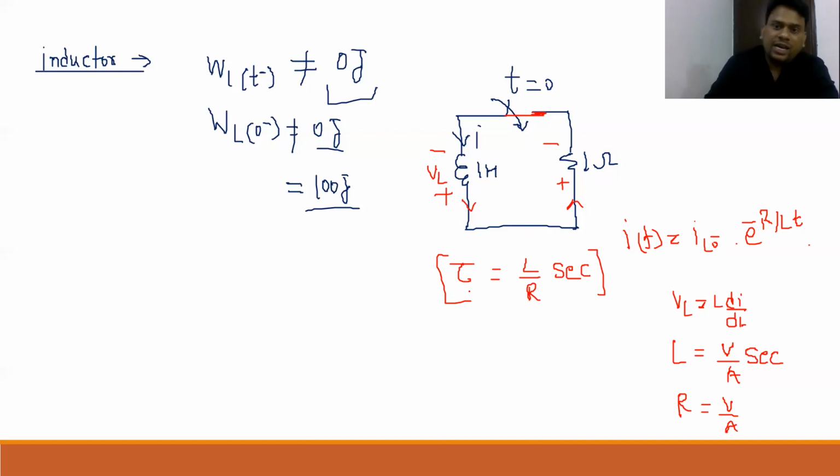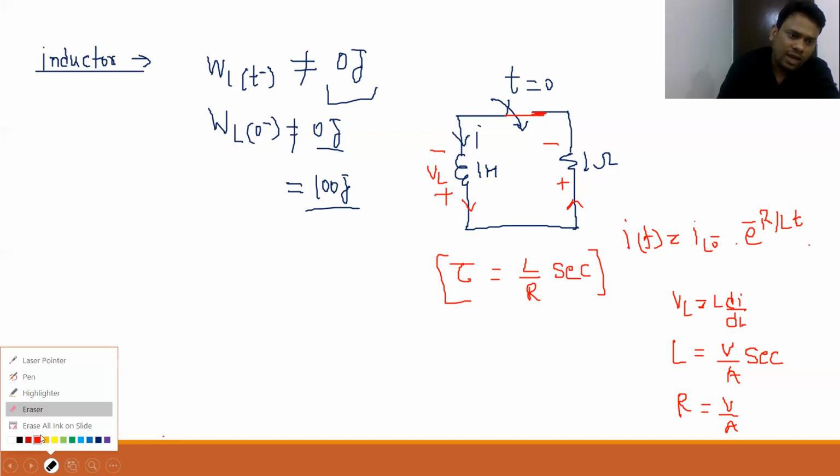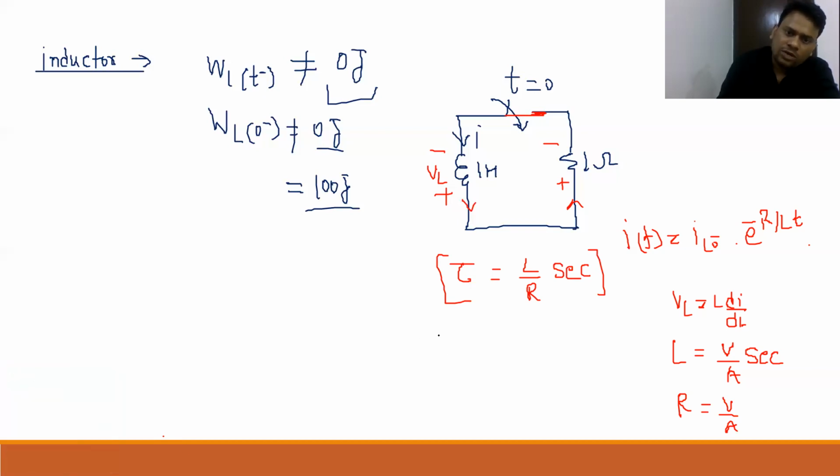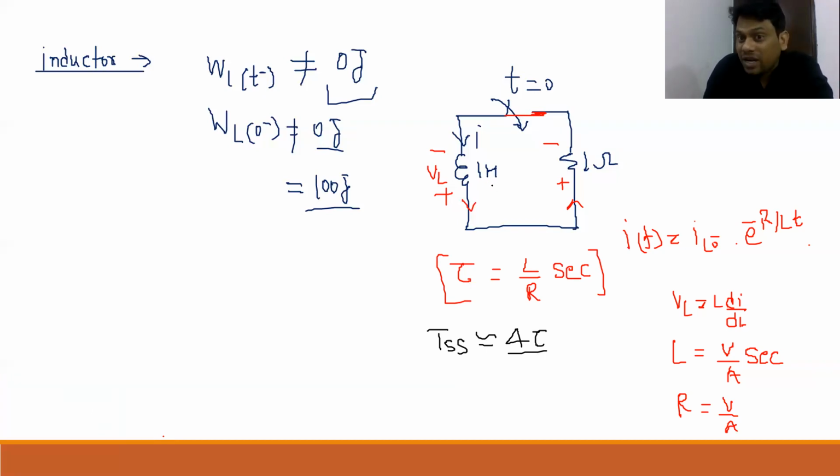Now, what is the steady state time? I want to write the steady state time, TSS, which is nothing but approximately 4 tau. Approximately 4 tau, I want to say. So TSS, steady state time, is approximately 4 tau. Job is done. But 4 tau means 4 times this time constant. And practically you know, my dear friend, L cannot be in terms of Henry directly. It can be either microhenry or millihenry. So I have selected a very high value here. Practically, that type of inductance value is in general not possible.